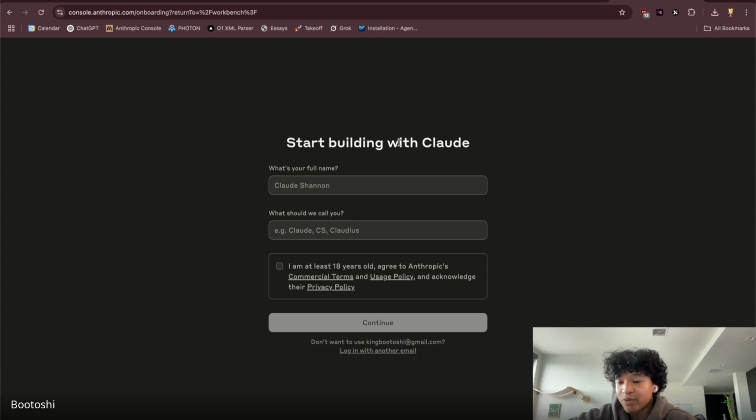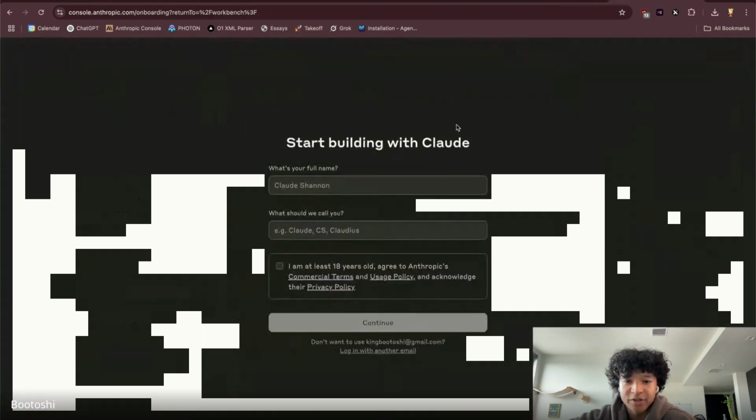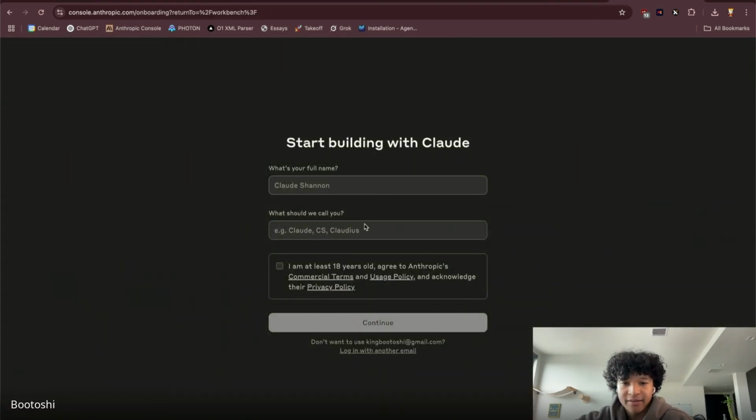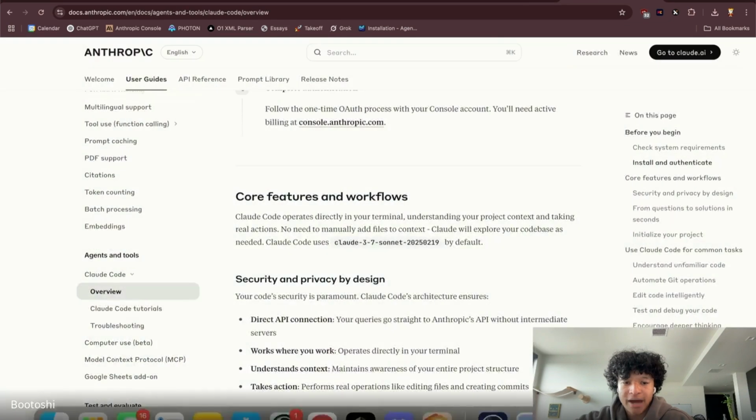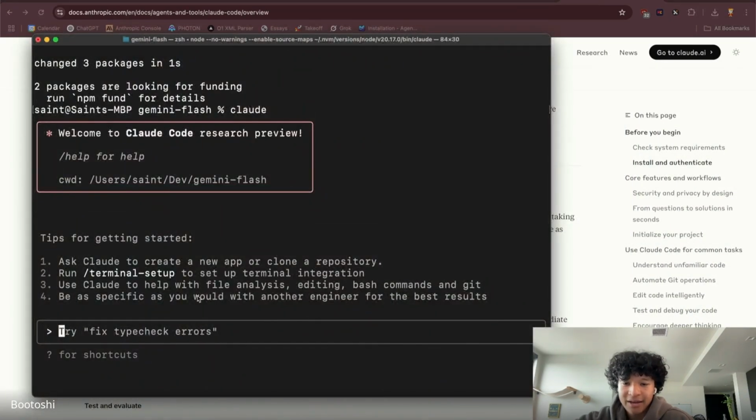WebSim is free. That's why I showed WebSim. But this is more like actually coding with Claude and systems. Anyways, going through with it, once you authenticate, you can come back to Claude Code, and now the terminal is set up here. So honestly, right off the bat from here, you could just start live vibe coding, but I'm trying to vibe code with the intent of making this product.